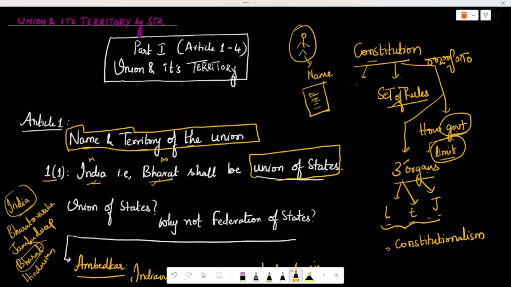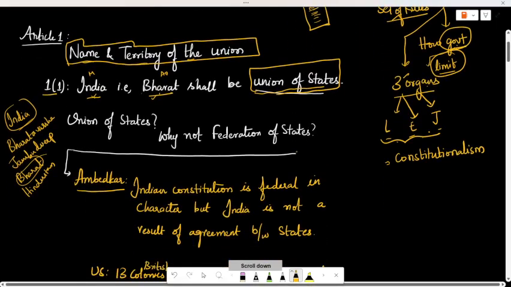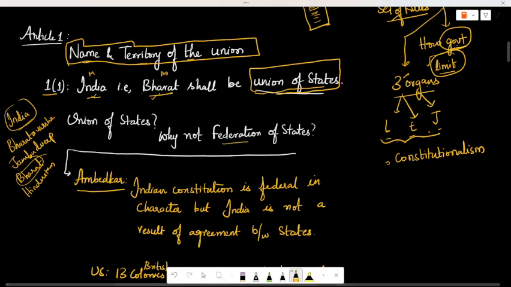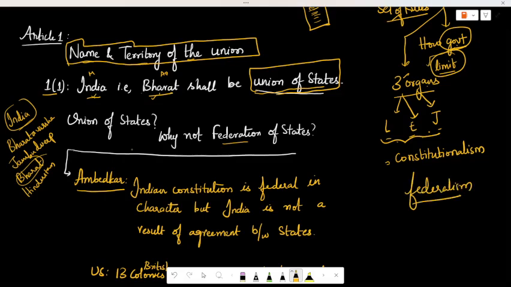There is one more controversy here, union of states. When they asked why union of states, why can't we write federation of states, we'll also see what federalism is. Ambedkar said that the Indian constitution is federal in character, but India is not a result of an agreement between states.